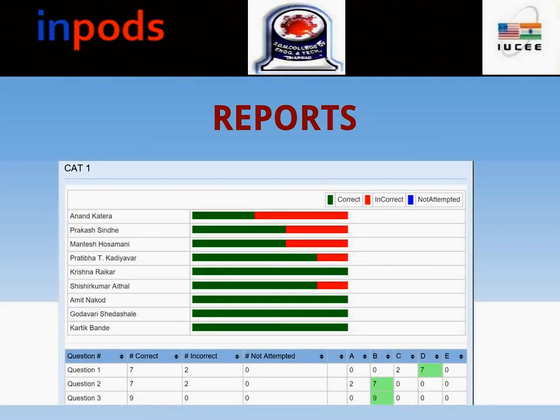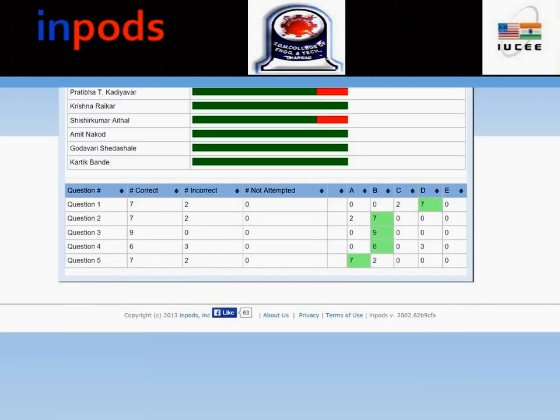Now there are 7 students in this whose performance is given here, Anand Katera and others. And here on the right side you see graphs which show that the number of correct answers given by the student is indicated with green, red incorrect, and blue non-attempted. In this particular test, no student has left any question unattempted, so it shows you the performance. The last 3 students, Amit Nakot, Godavari and Karthik Bande, have answered all questions correctly.